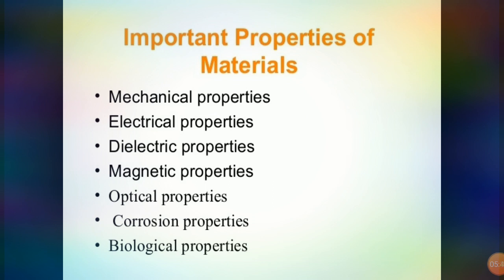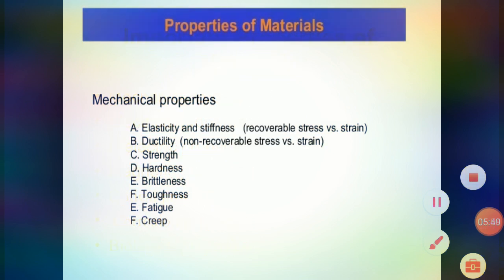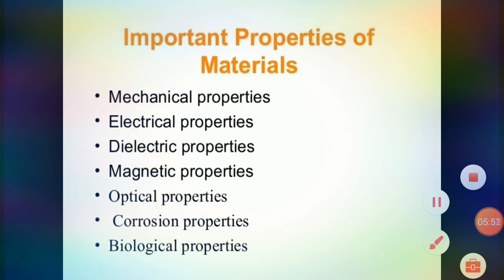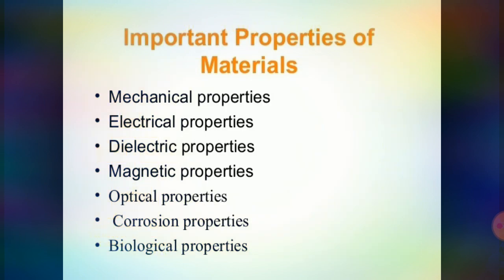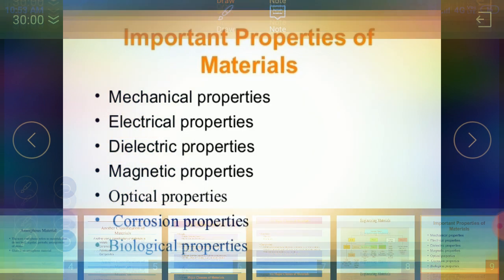Now you can see different important properties of material. So these are the different properties. It may have mechanical properties, electrical properties, dielectric properties, magnetic properties, optical properties, corrosion properties, and biological properties. So all these properties we have to study while studying the materials.